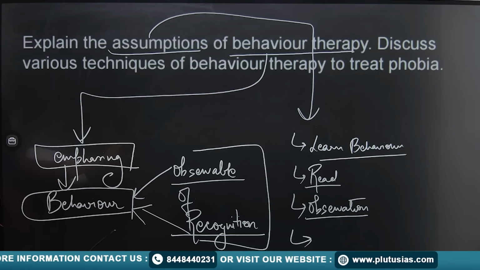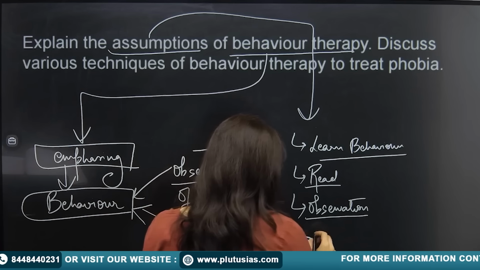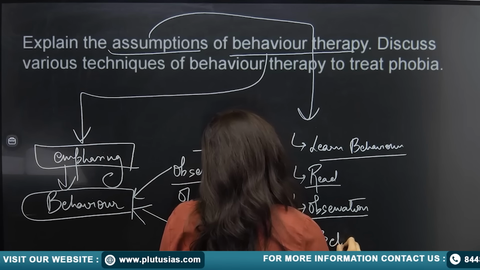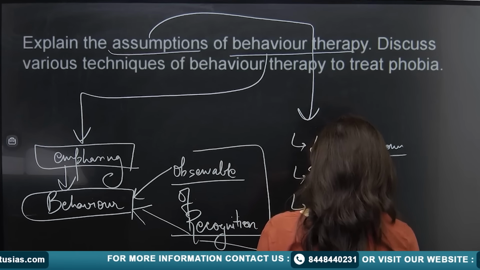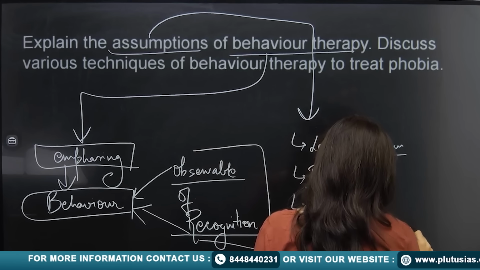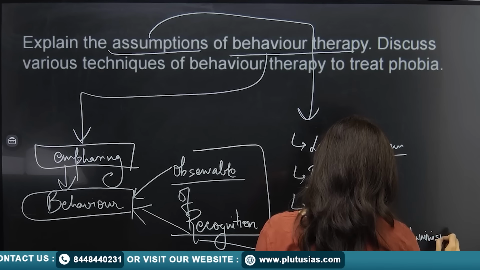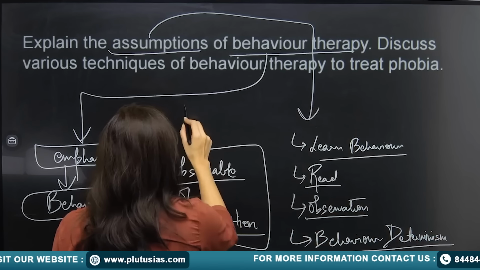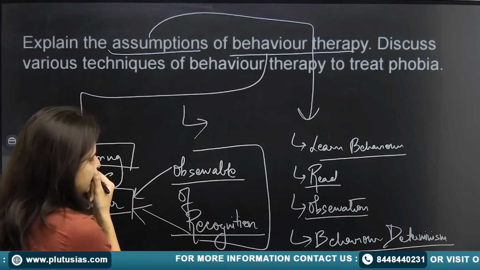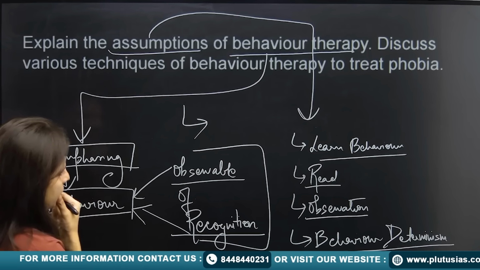Fine. Other than that, you are going to talk about behavior determinism. You can also talk about reading, learning, observation, behavior determinism.